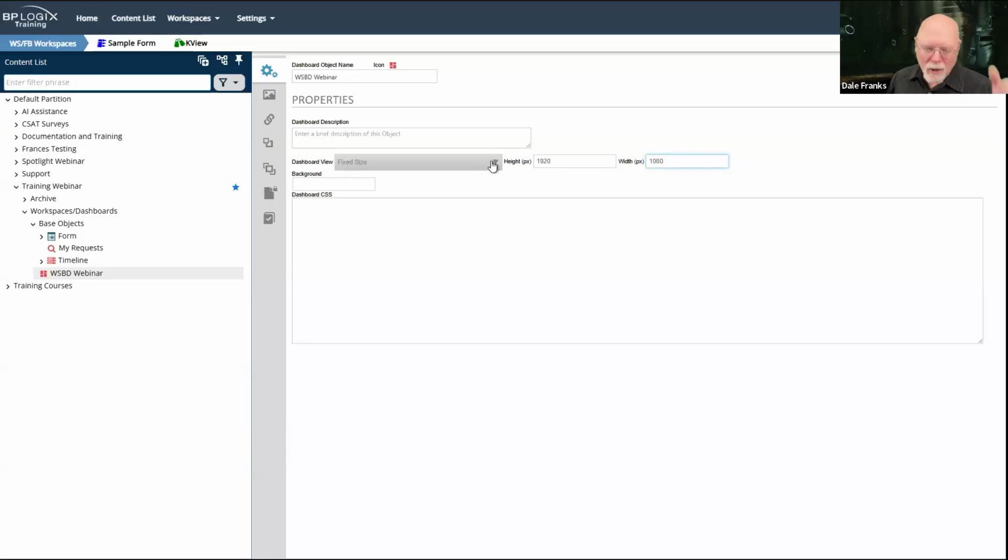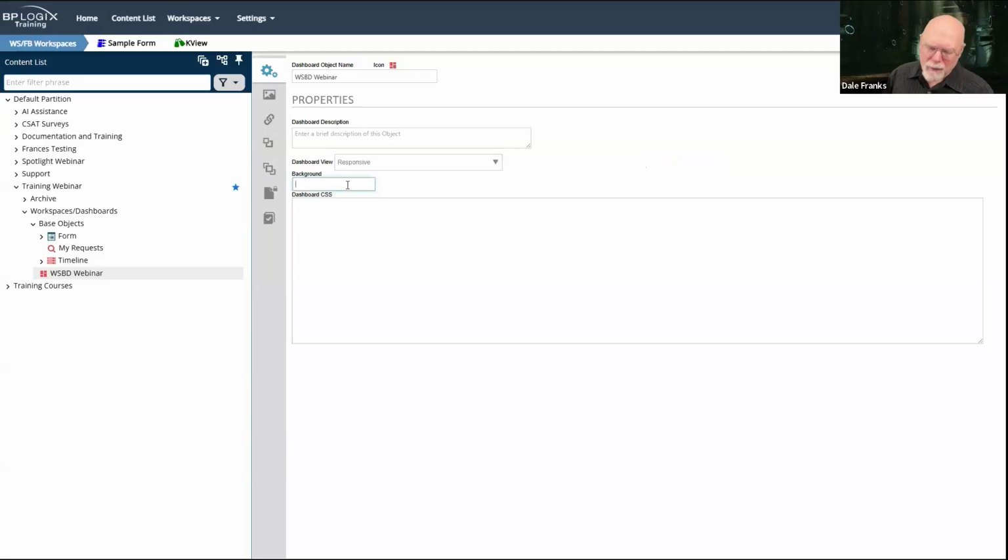Or, for example, if I wanted to show a dashboard here and then a different dashboard there and a separate portlet. I wouldn't recommend it, but you can have a workspace where you just show two different dashboards. And then you might want to set a fixed size, and it has to be small enough so that even people on small viewports won't have trouble with it. They don't have to do a bunch of horizontal scrolling. That gets tricky. You need to have some design skills to do that. But that is one instance where fixed size might be acceptable, but in general, we're going to want this to be responsive.